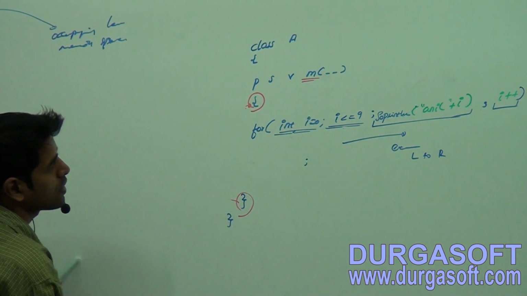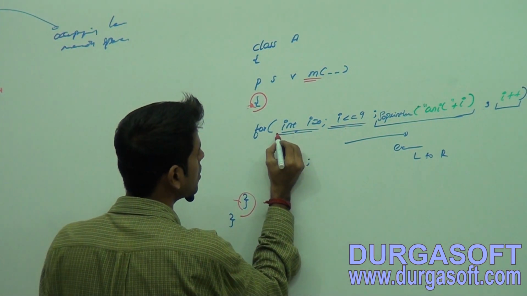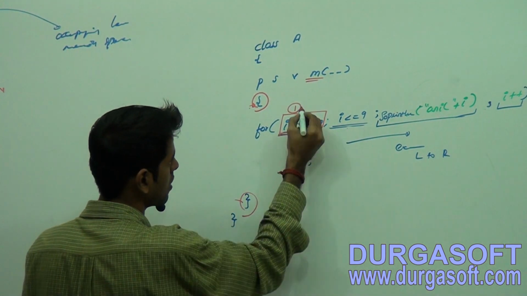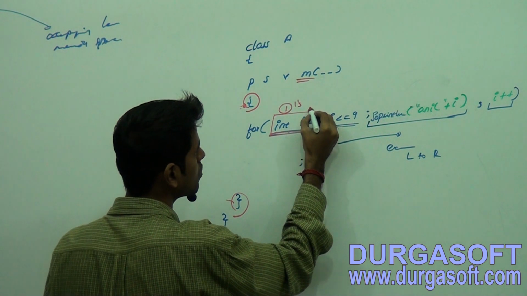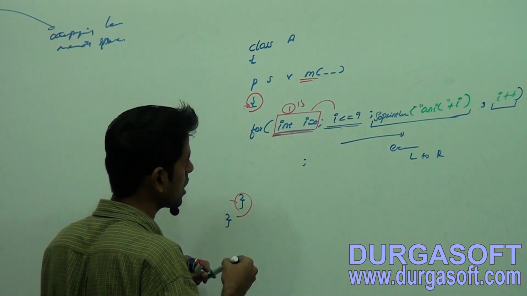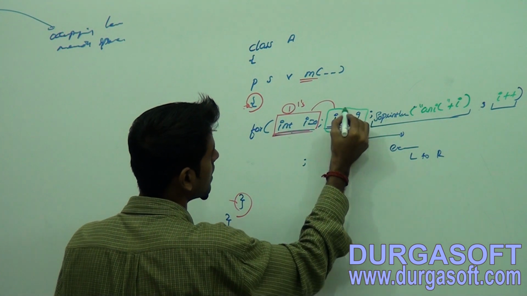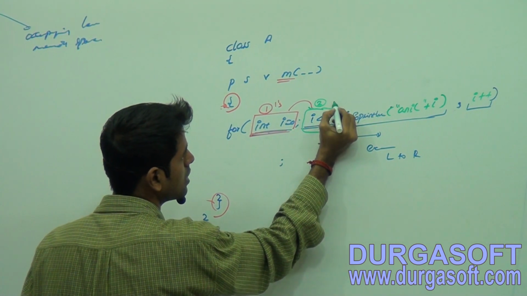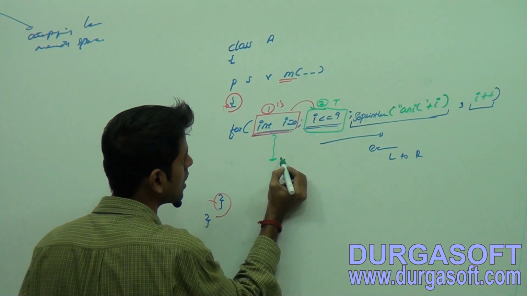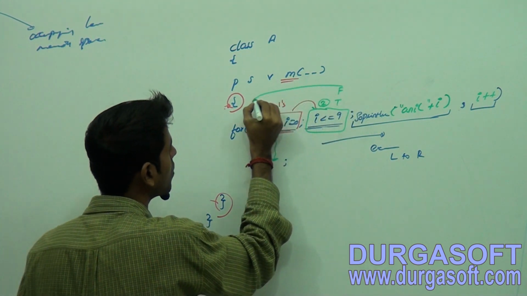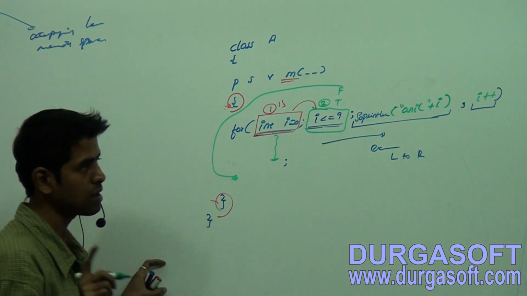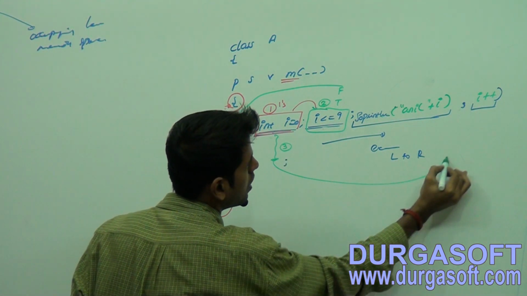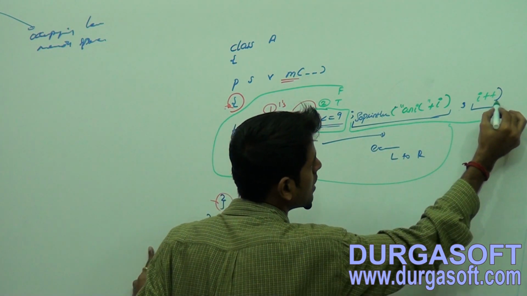Okay, now observe. First, it executes the initialization section only once. Later it goes for conditional checking. Observe the flow here, how it is going. If it is true, then the body executes. If it is false, it comes out of the body. Yes or no? Yes. Later, after executing the body, it goes for the incremental or decremental section.